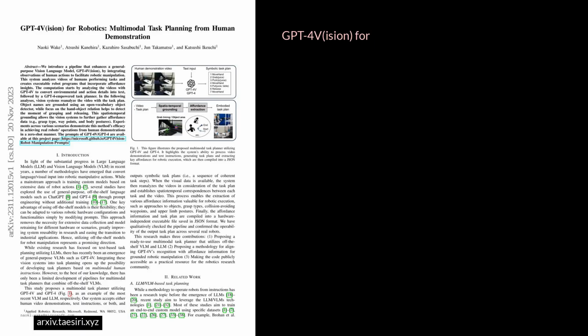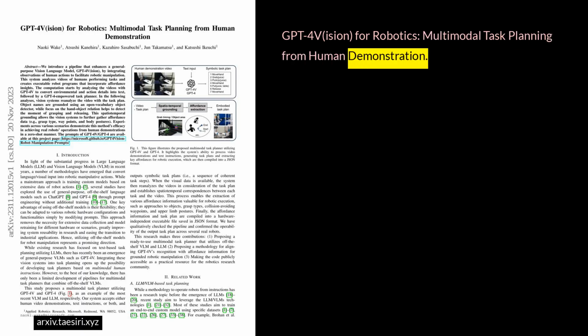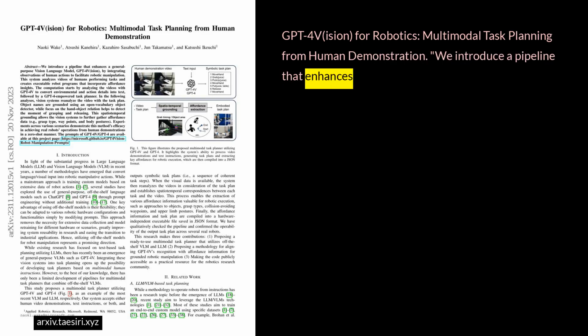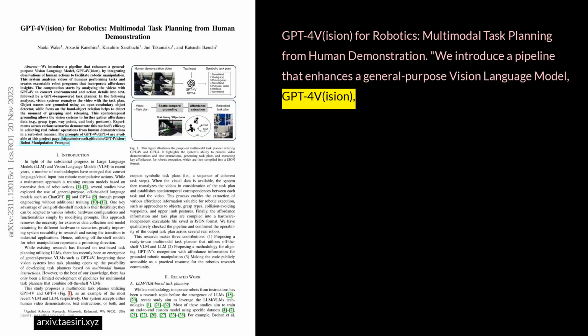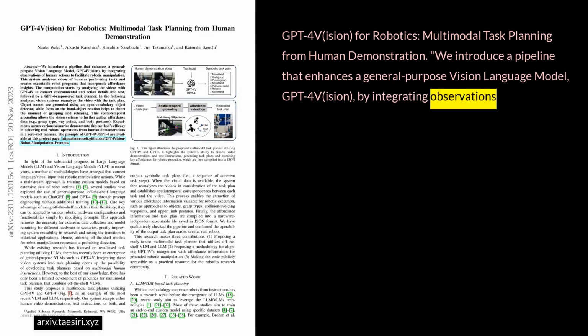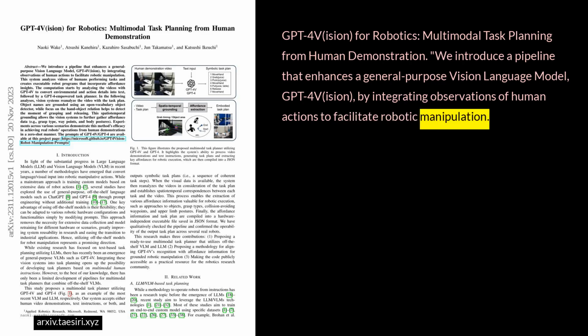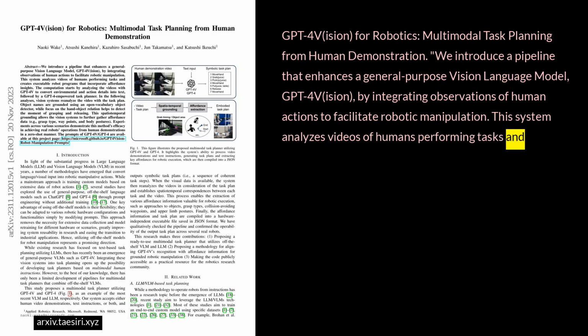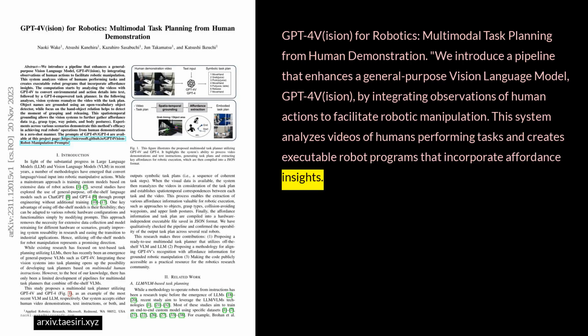GPT-4V(ision) for Robotics, Multimodal Task Planning from Human Demonstration. We introduce a pipeline that enhances a general-purpose vision language model, GPT-4V(ision), by integrating observations of human actions to facilitate robotic manipulation. This system analyzes videos of humans performing tasks and creates executable robot programs that incorporate affordance insights.